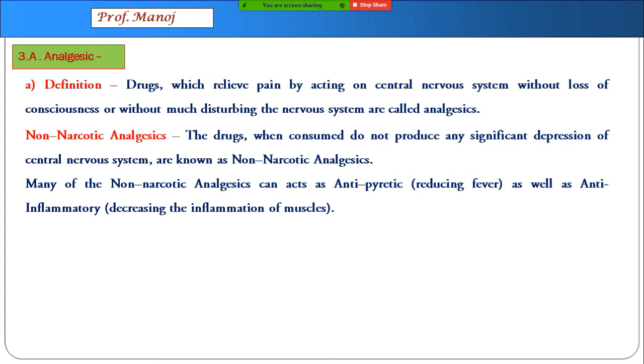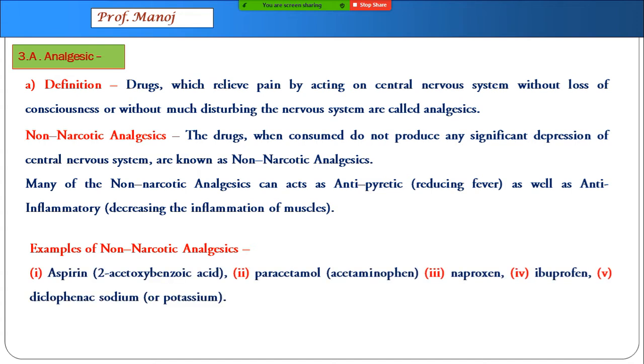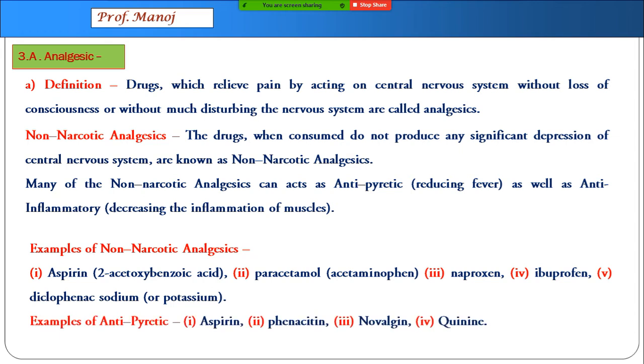Anti-inflammatory means they will decrease inflammation of muscles. Few examples which I think most of you must have heard are aspirin, paracetamol, naproxen, ibuprofen, diclofenac sodium or diclofenac potassium. We will study structures of this also on the next slide.